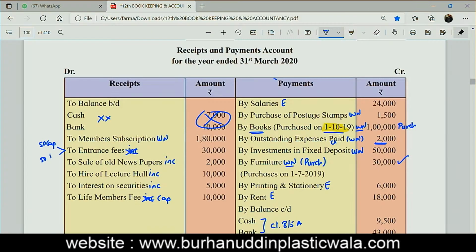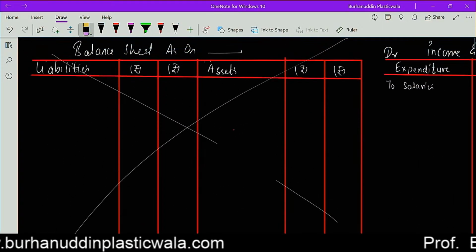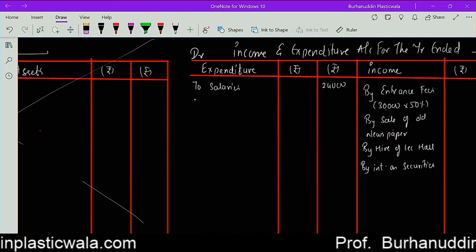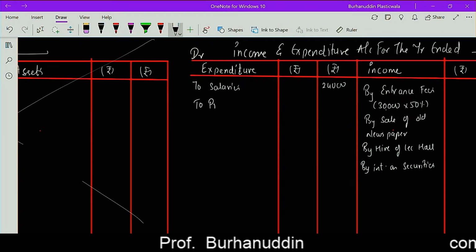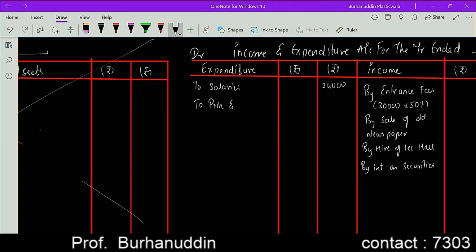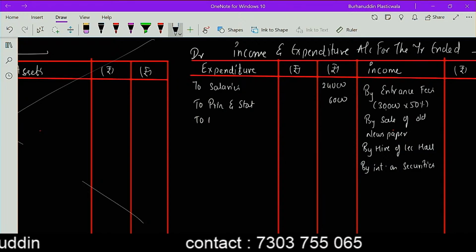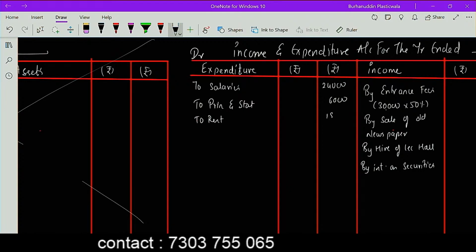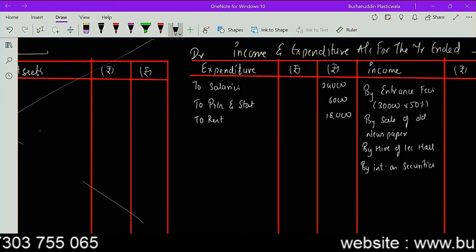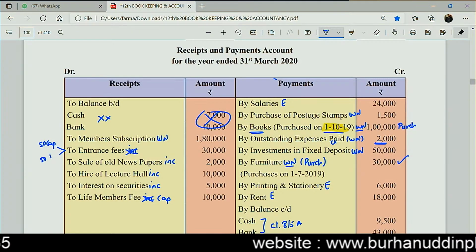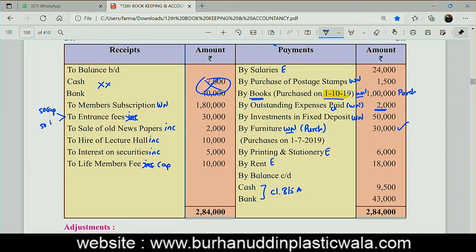Next one I'm having is printing and stationery 6,000. That's an expense. Rent is 18,000. So printing and stationery, and rent is 18,000. Correct? No adjustments. So directly in the outer column, no adjustments. So there is no working note for that also. By balance carried down.